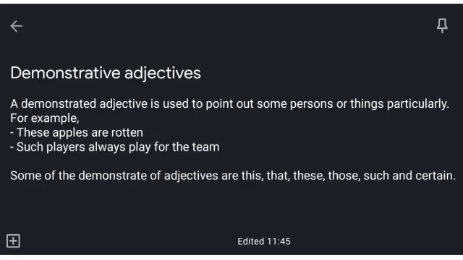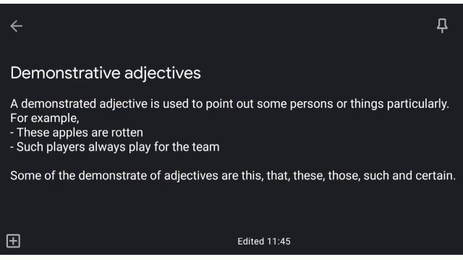The fourth kind of adjective is demonstrative adjectives. What are demonstrative adjectives? A demonstrative adjective is used to point out some persons or things particularly. So in this particular adjective, we point out a particular person or a thing. For example, these apples are rotten. So we are particularly talking about these apples. So that's why these is the demonstrative adjective. Such players always play for the team. What kind of players? Such players. So that's why such is the demonstrative adjective.